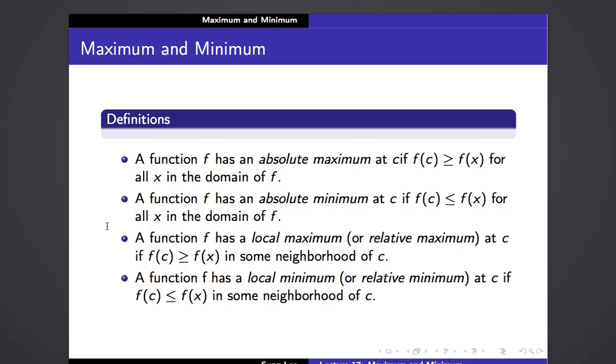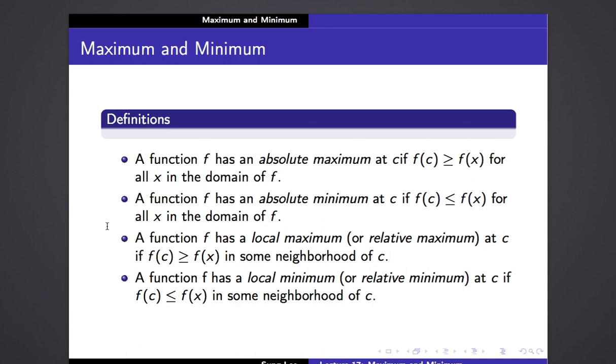So, in other words, f has a local maximum at a point c if f of c is greater than or equal to f of x in some open interval containing c. Okay, that's what it means.